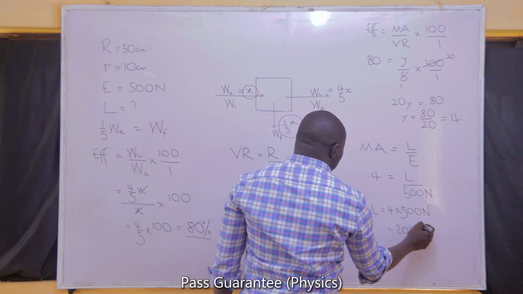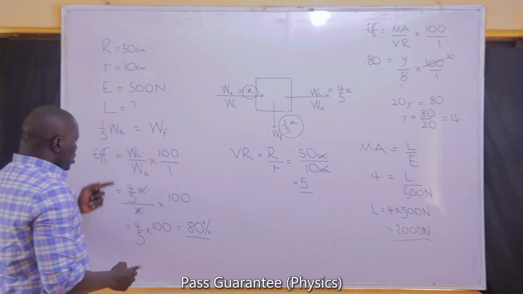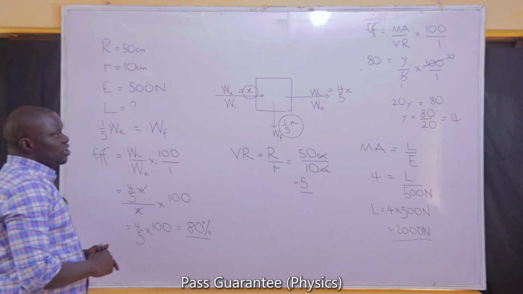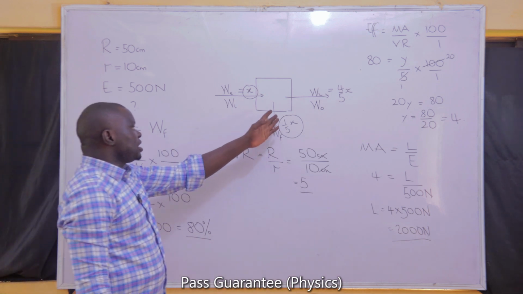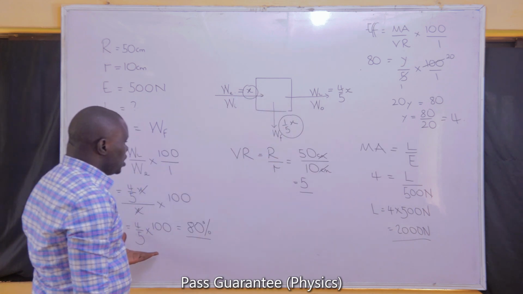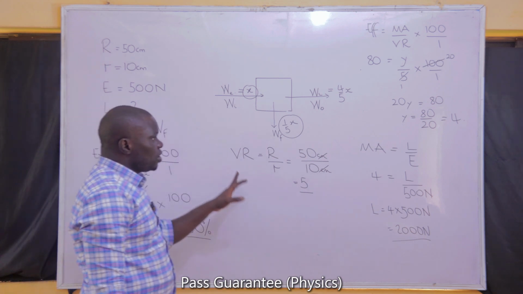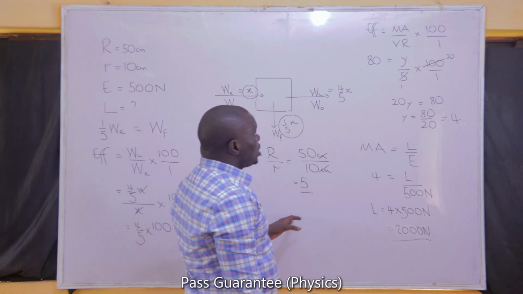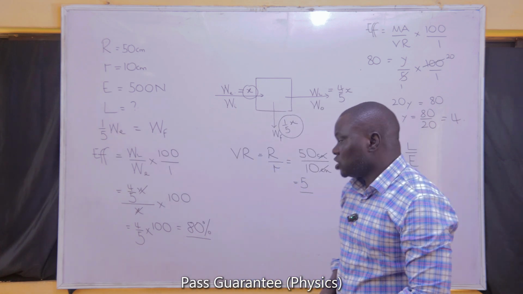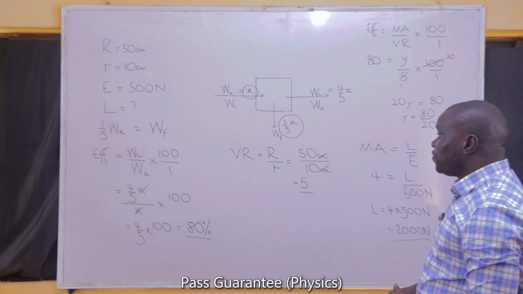So how have I been able to solve this question? I've used the statement that they gave me for work to determine the efficiency. Once any work is expressed as a fraction or percentage of any other, I can use that to get my efficiency. From the efficiency, and the information given, I was able to get the velocity ratio, and from the velocity ratio, I was able to find the mechanical advantage, which in turn gave me the load that will be lifted by an effort of 500 newtons.